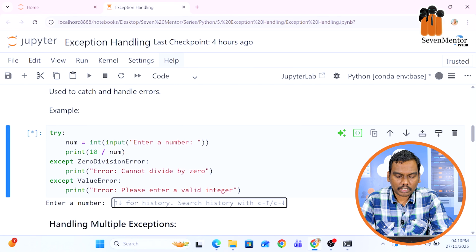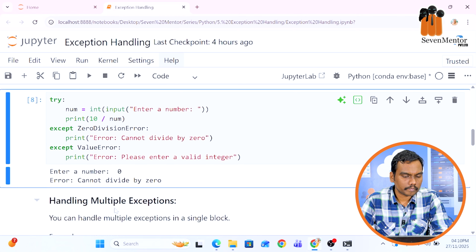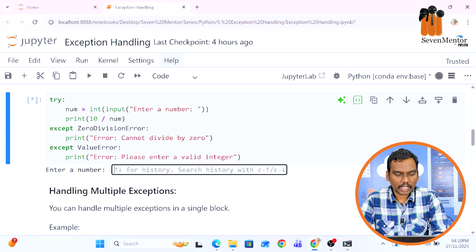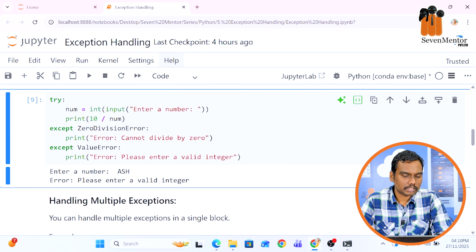Let's say I have entered 0 and I press enter, you can see "error, cannot divide by 0". Again, if I rerun the same code and enter some random text, let's say ash, it says please enter a valid integer because it has raised the value error. So with the help of try and except block, we can handle multiple errors.